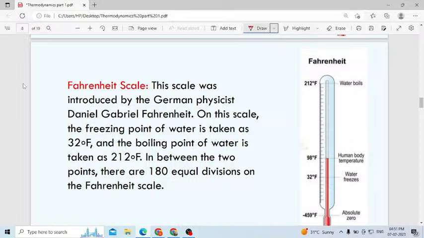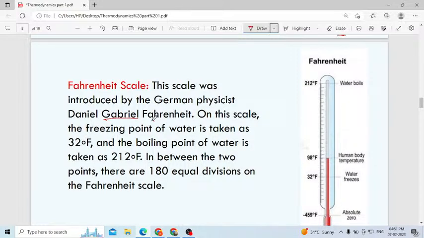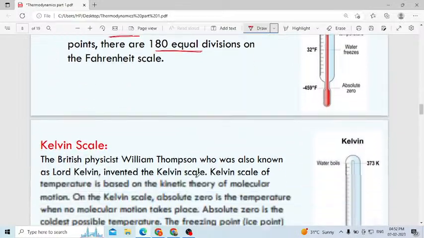Okay. Next one, the Fahrenheit scale, who discovered this one? German physicist Daniel Gabriel Fahrenheit. Remember the scientist name, maybe they will ask. Okay. Then on this scale, the freezing point of water is 32 degree Fahrenheit. Then the boiling point of water is 212 degree Fahrenheit. Then in the Fahrenheit scale, how many equal divisions do you have? 180. In the Celsius, how many do you have? 100. That one remember.